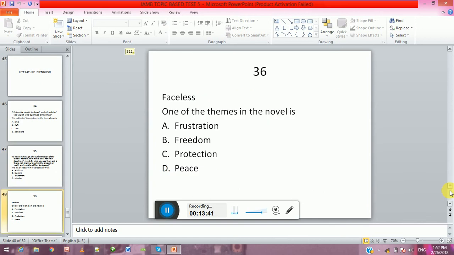Faceless. One of the themes in the novel is A, frustration, B, freedom, C, protection, D, peace.